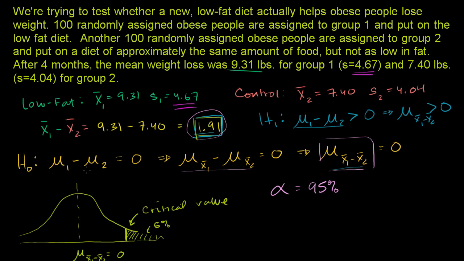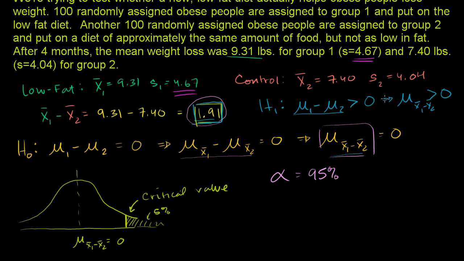We could reject the null hypothesis and go with the alternative hypothesis. And to figure out that critical value, remember, once again, we can use z-scores, and we can assume this is a normal distribution because our sample size is large. For either of those samples, we have a sample size of 100.